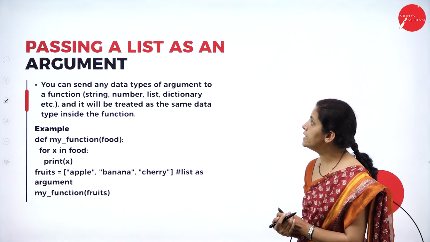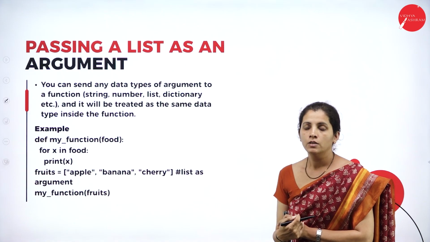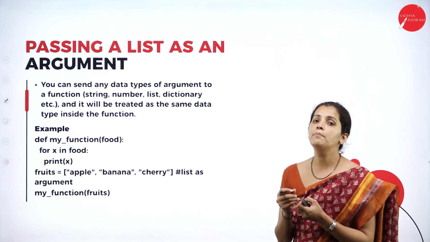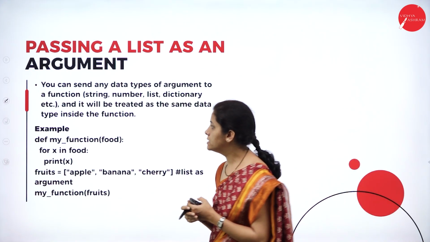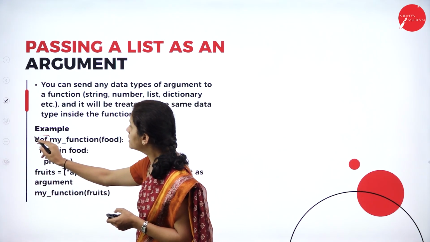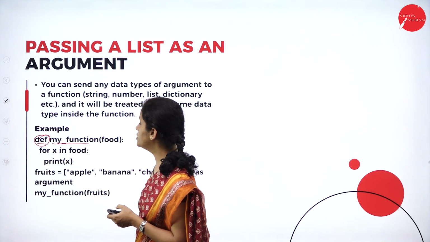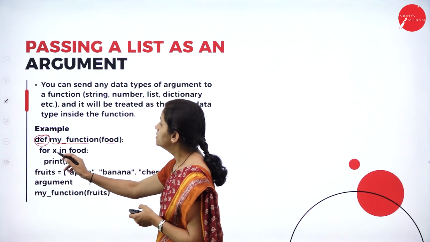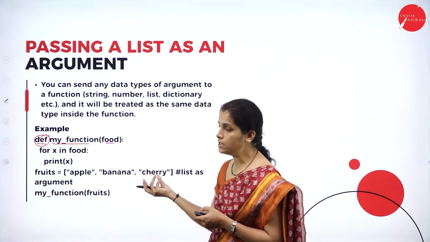Now, dear student, passing a list as an argument. While calling a function, the user can pass a list as an argument. See here, def is the function definition keyword. My function, and what is the parameter? food. I'm passing a list, so it is a collection of elements.